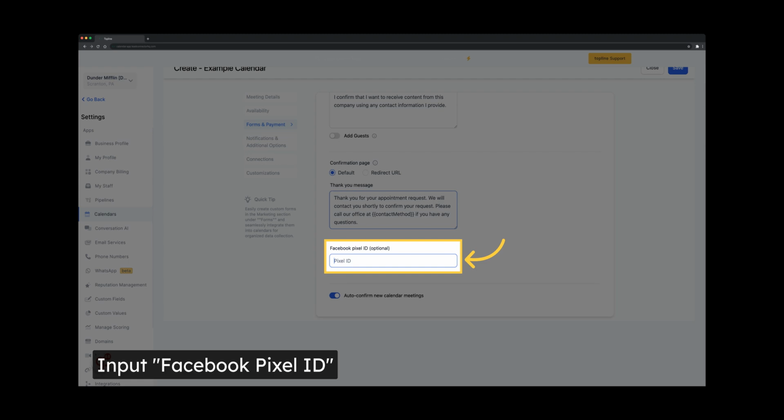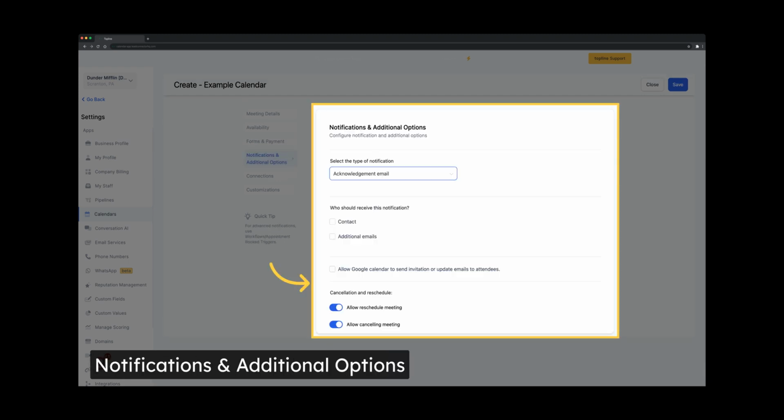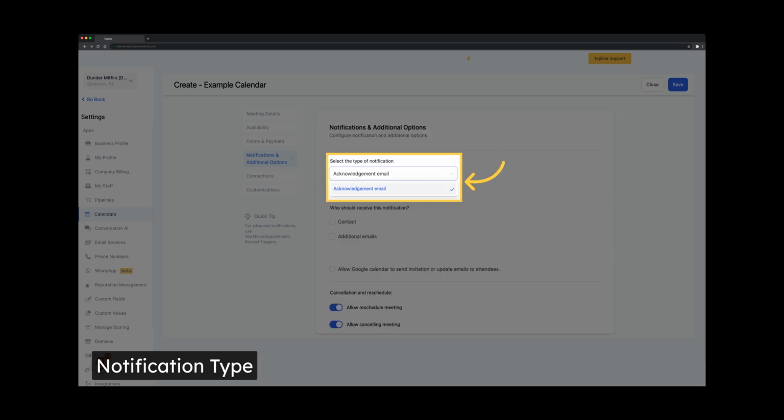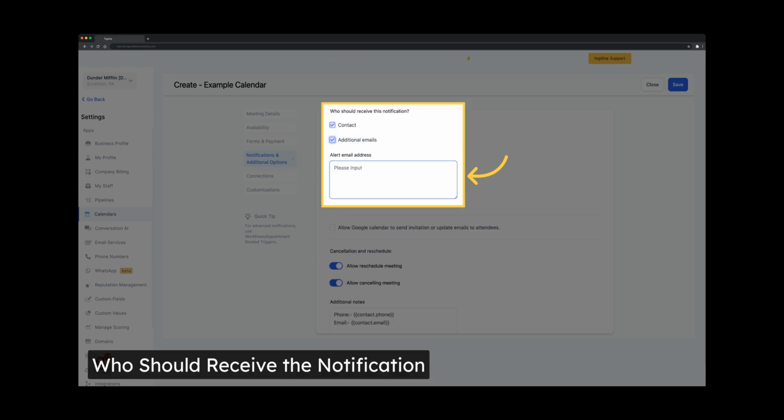To track new appointment bookings with your Facebook Ads Manager, you can integrate your Facebook Pixel with your appointment booking system. Configure notification and additional options. Select Acknowledgement Email, which is going to be the notification type. Contact. Toggle this on to send a notification to the contact who booked the appointment. Additional emails. Toggle this on to receive email alerts when you have a new appointment request. Enter a single or list of email addresses separated by a comma to receive the notification.